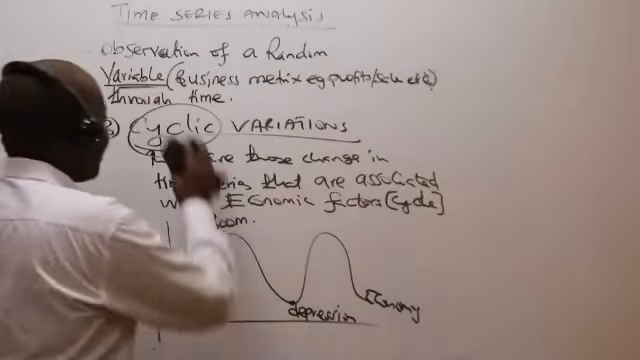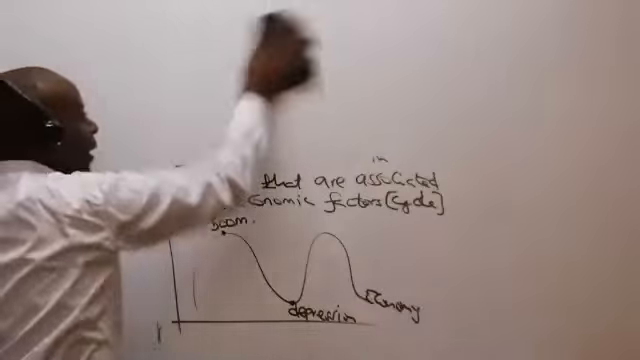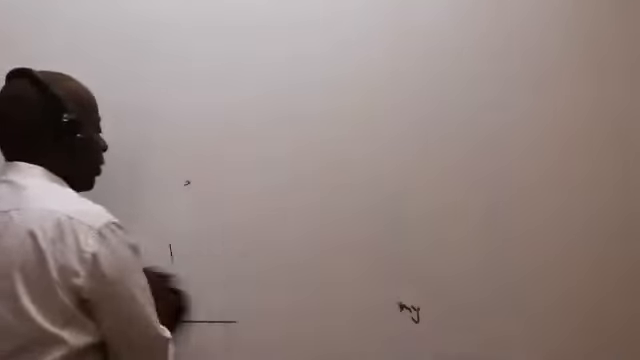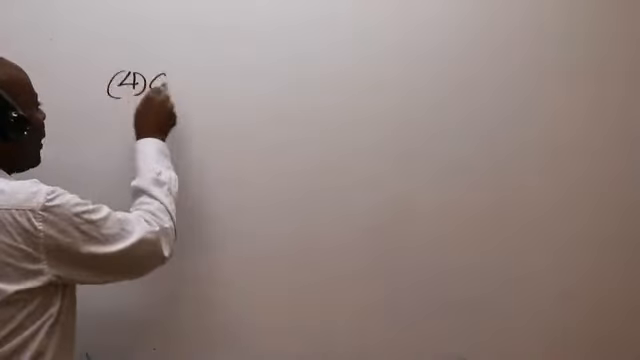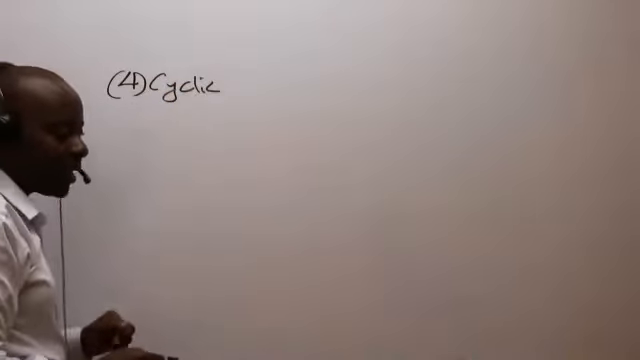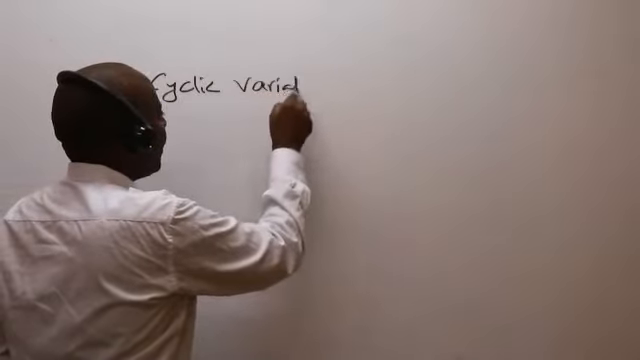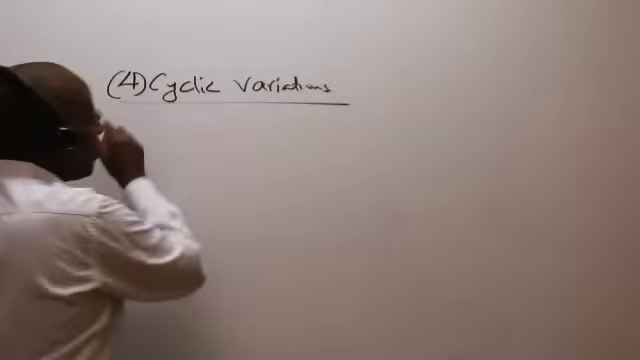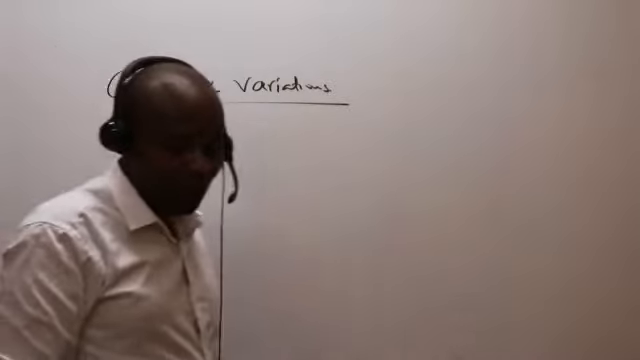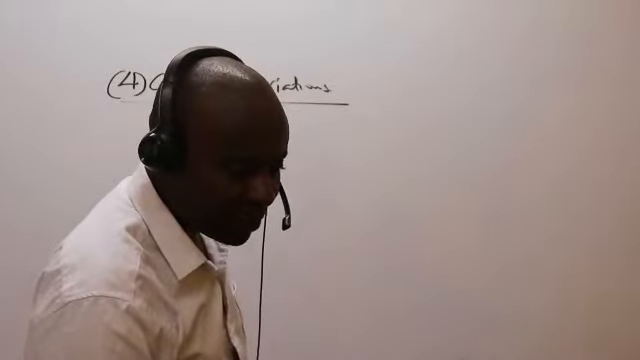Now, ladies and gentlemen, please allow me to go to the fourth component. So fourth component, what do we have here? The fourth component is what we call the cyclic variations. Please give me 1 minute, address some small issue.